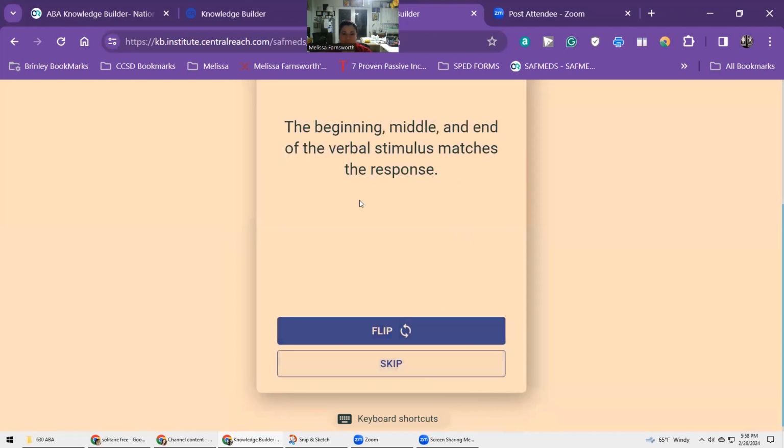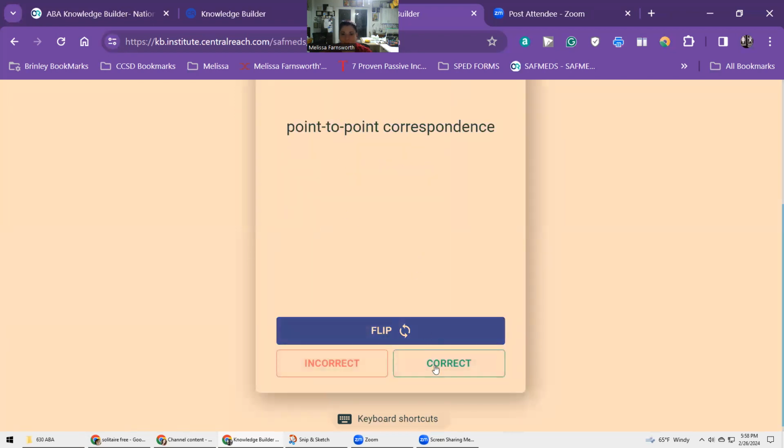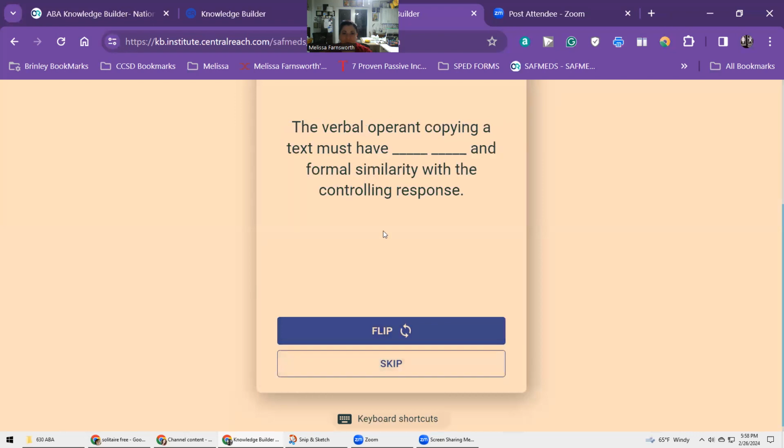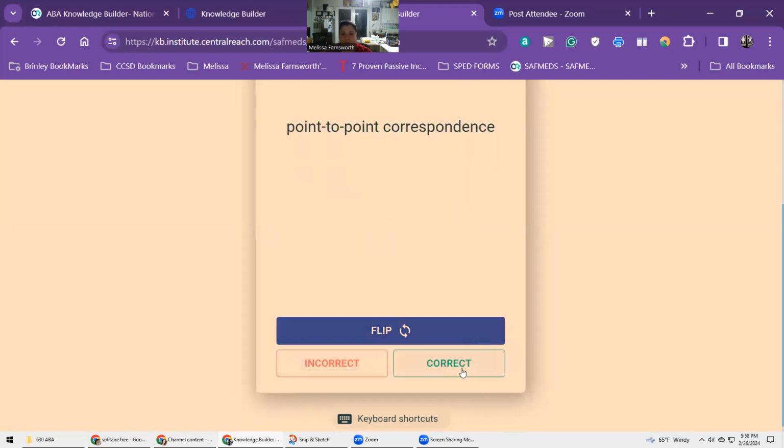Convergent. The beginning, middle, and end of the verbal stimulus matches the response. Point-to-point correspondence. The verbal operant copying a text must have blank, blank, and formal similarity with the controlling response. Point-to-point correspondence.